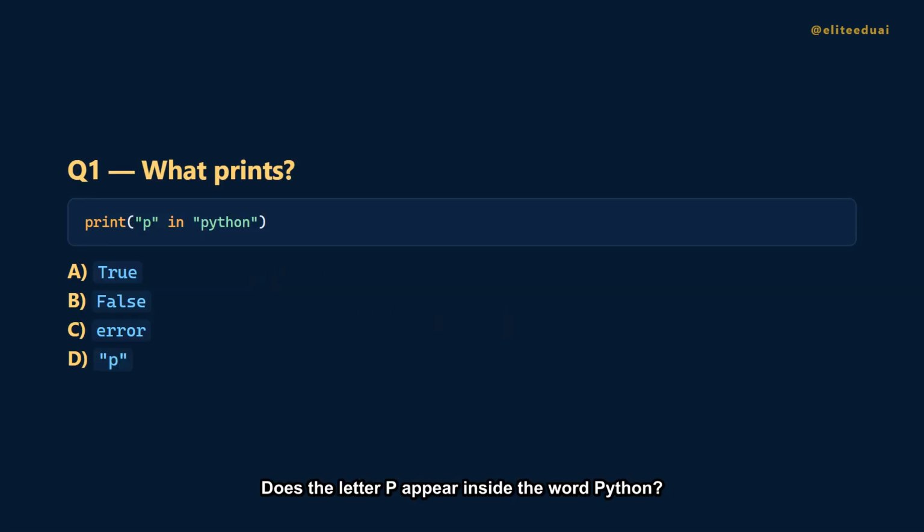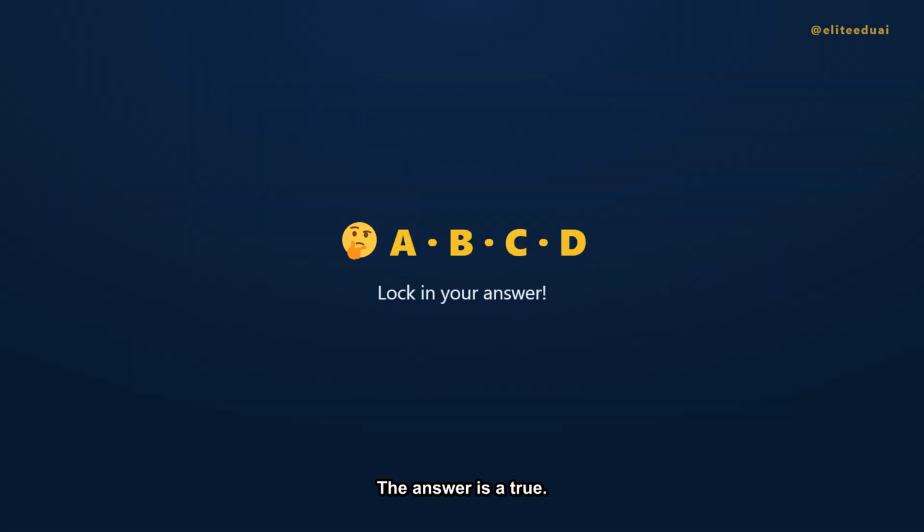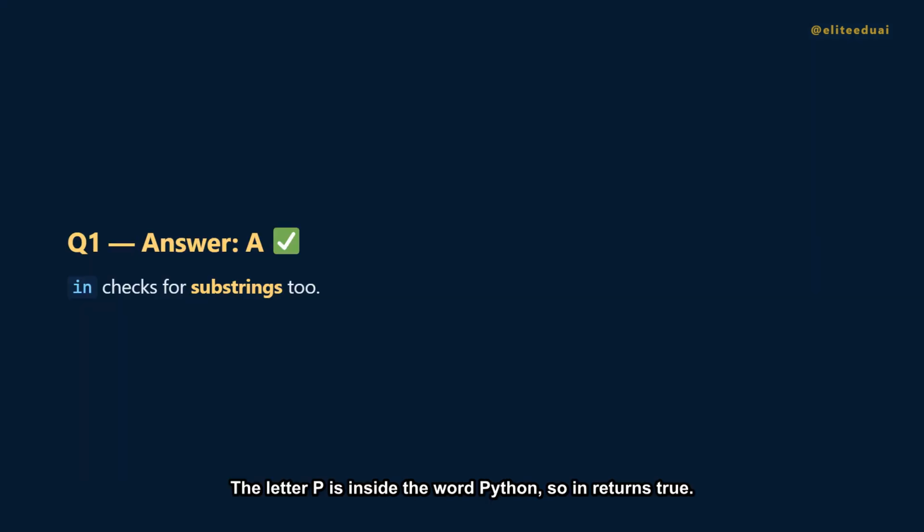Question 1. Does the letter P appear inside the word Python? Is it A, true? B, false? C, an error? Or D, the letter P? The answer is A, true. The letter P is inside the word Python, so it returns true. It works on substrings, not just lists.